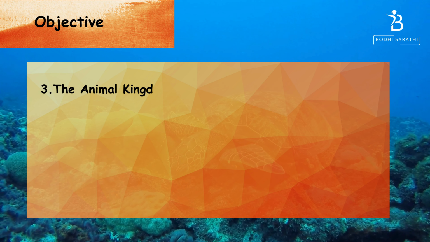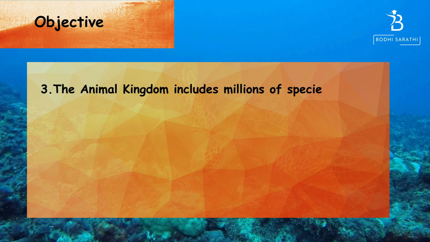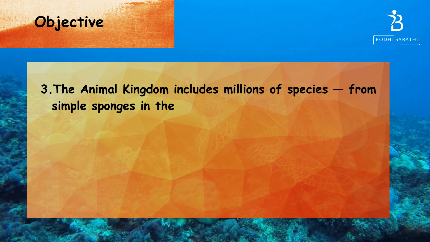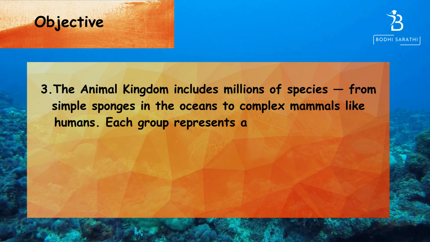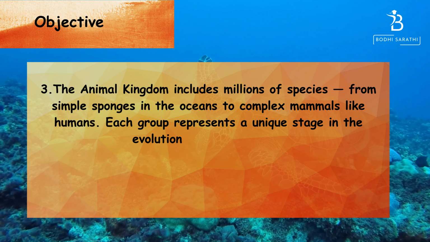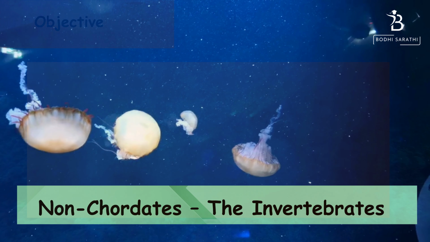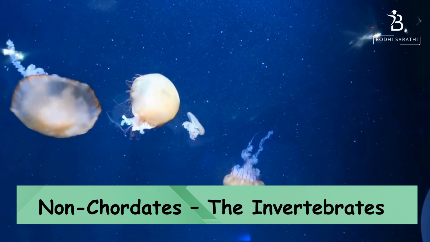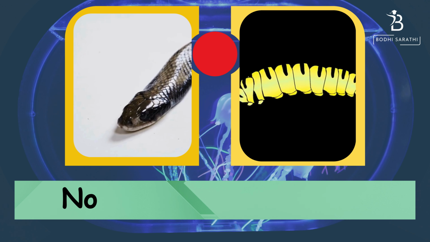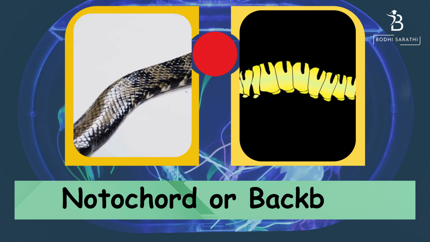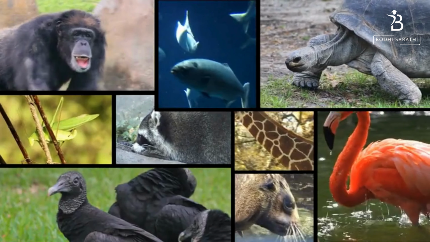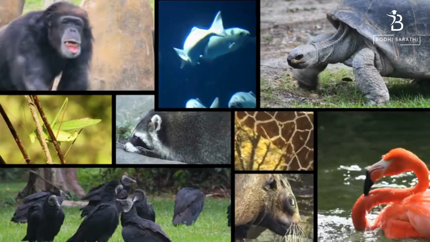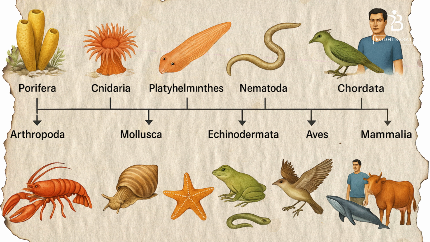3. The animal kingdom includes millions of species, from simple sponges in the oceans to complex mammals like humans. Each group represents a unique stage in the evolution of life on Earth. Non-chordates, the invertebrates. Non-chordates are animals that do not have a notochord or backbone. They make up the majority of animal species and show a gradual increase in body organization and complexity.